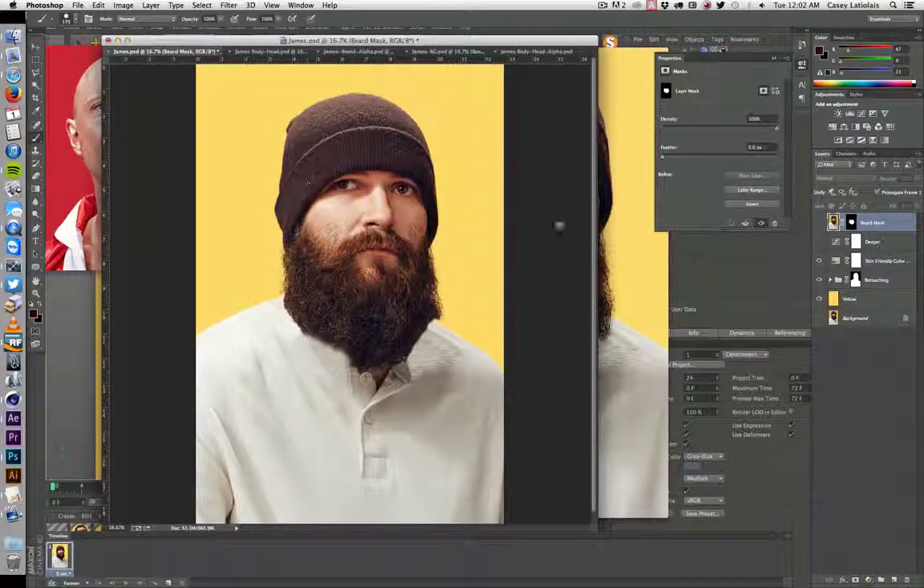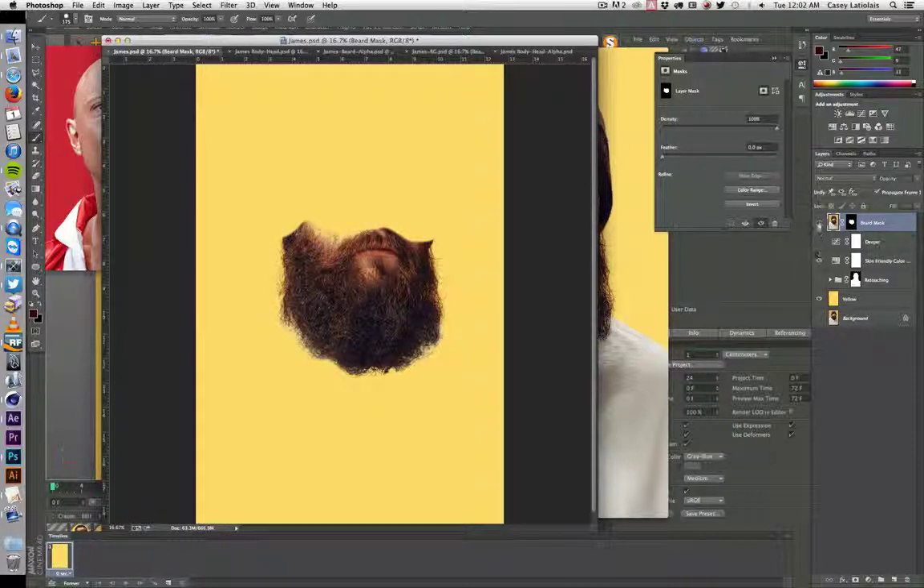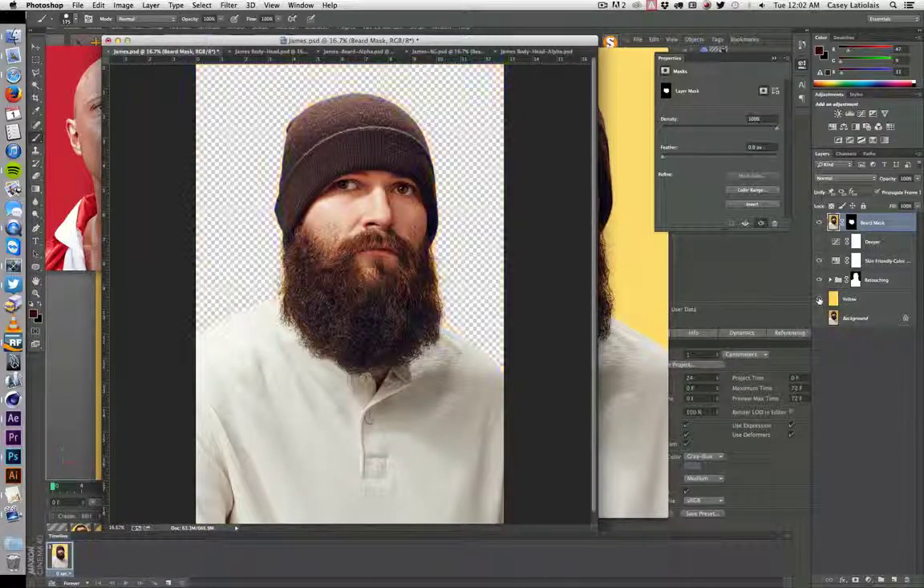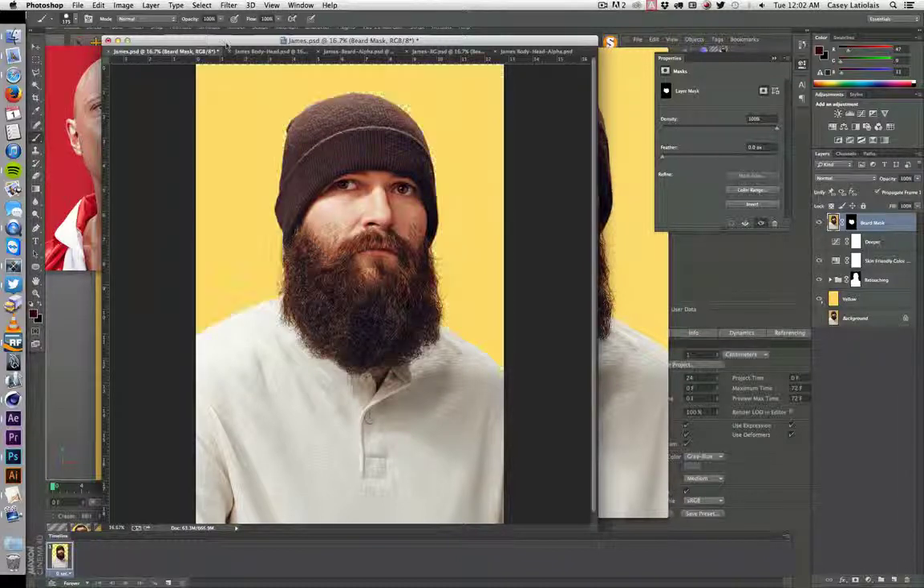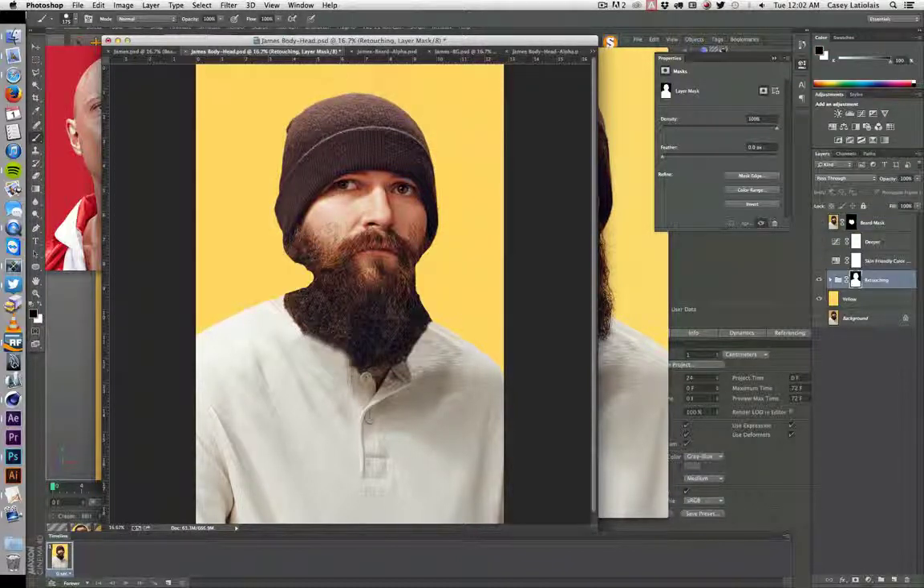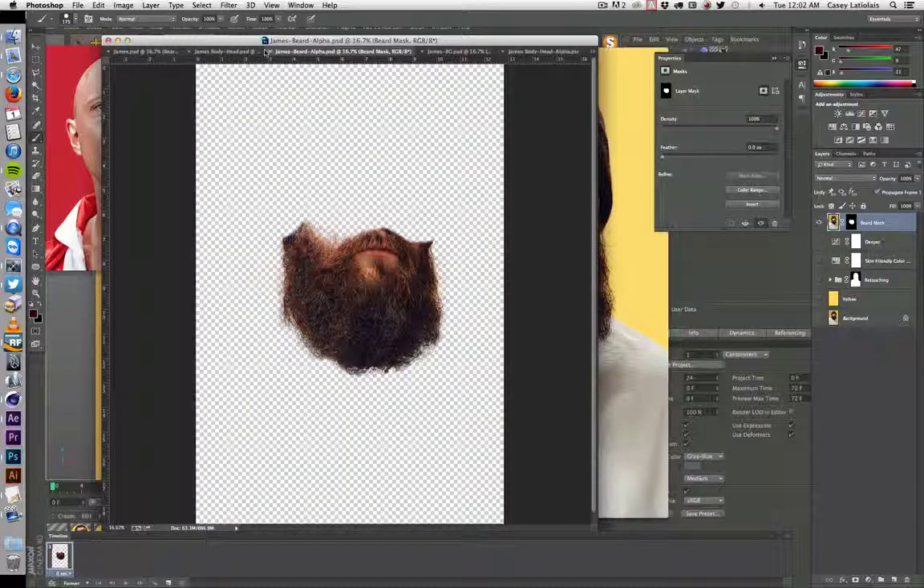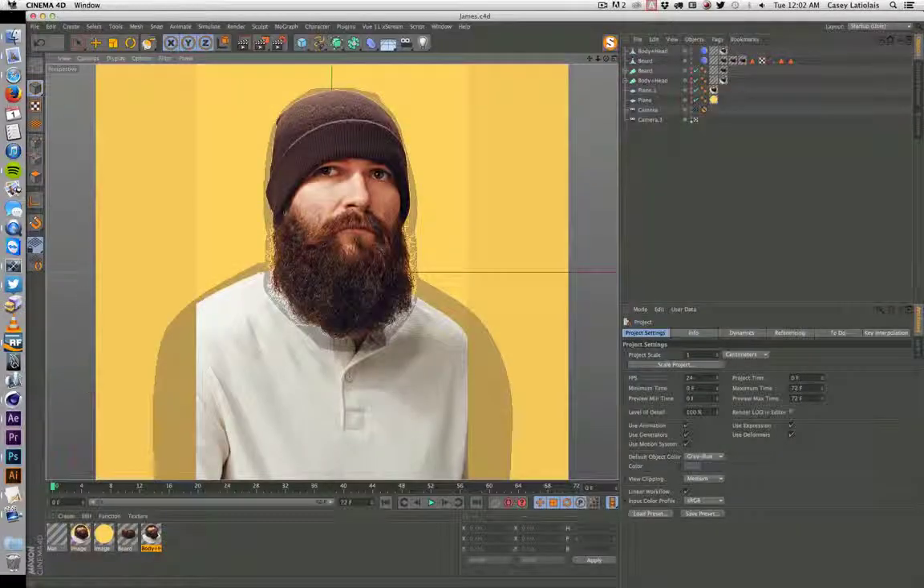So here's my image, and this is all separated out already, so you guys don't have to sit through and watch me clone stuff out and mask things. You can see the beard is separate, the background is separate, and his head and body are separate. I saved these out as individual files, and the alpha and color channel are separate, and I will show you why later. So there's the beard, and let's go into Cinema for the third time.